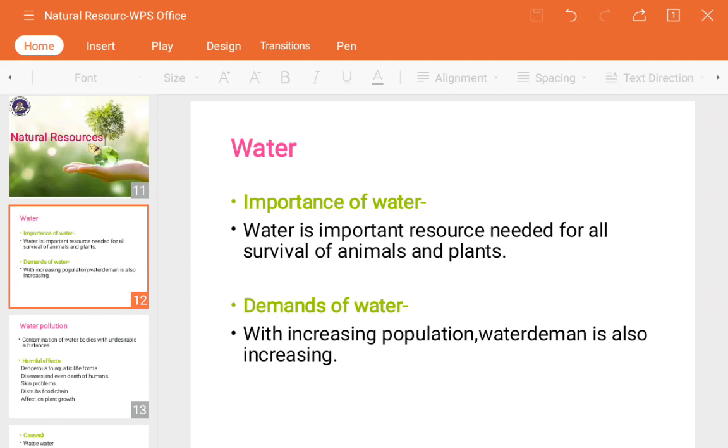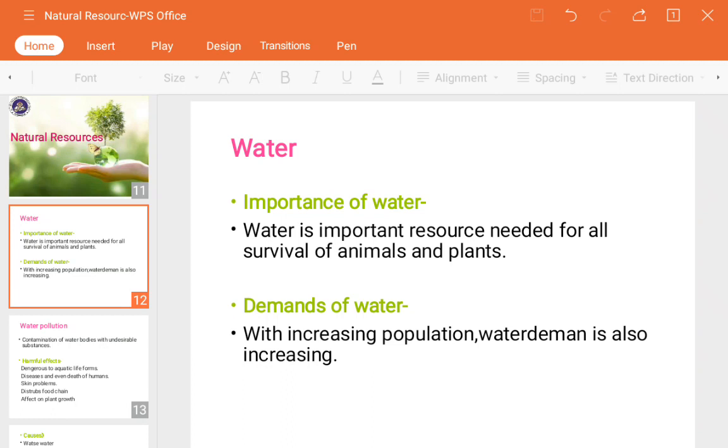After reserving it, we should learn in which ways and how much quantity we should use per day. Do we know that most of the cities and villages in the summer days face lots of problems during that condition? So it's a good way to understand about water and its importance.